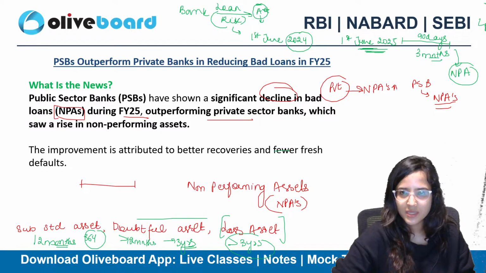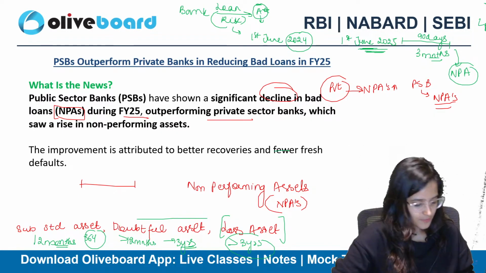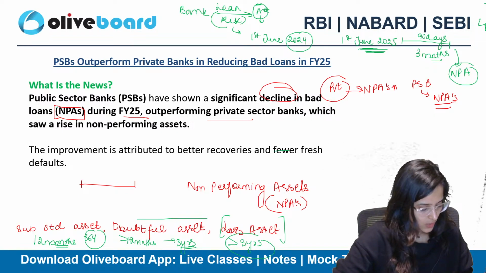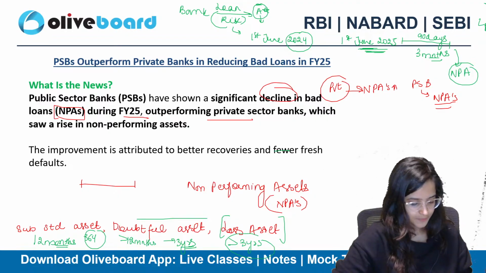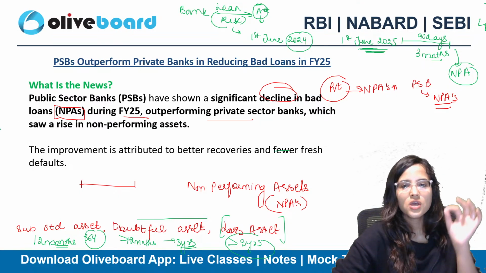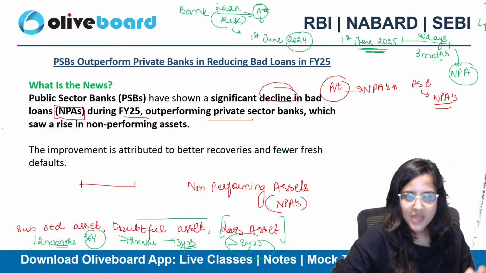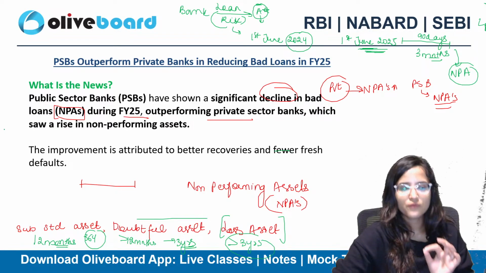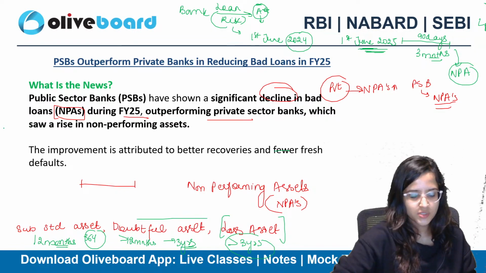Whenever there is news, something like that, just revise it. Okay? This is what is called a bad loan. So doubtful, more than 12 months. Yes, Chetan, right. Rahul says 3 months, assets that won't bring the expected revenue. Okay, I hope you understood. So, a non-performing asset, substandard asset, doubtful asset, and loss asset. Okay, I hope this is clear.